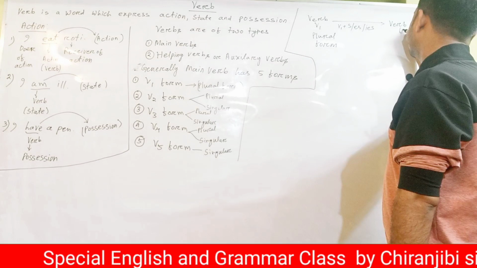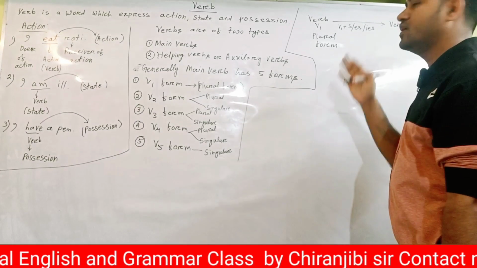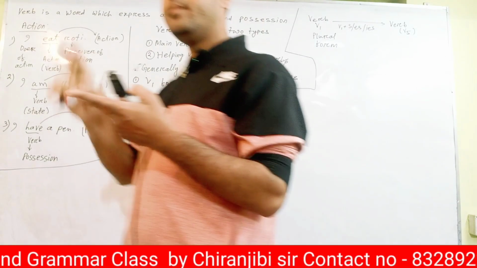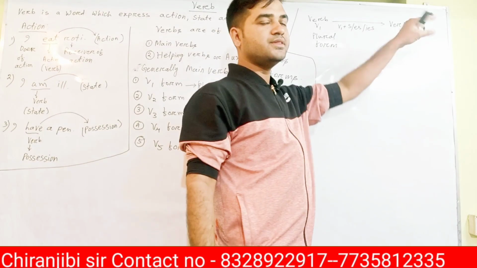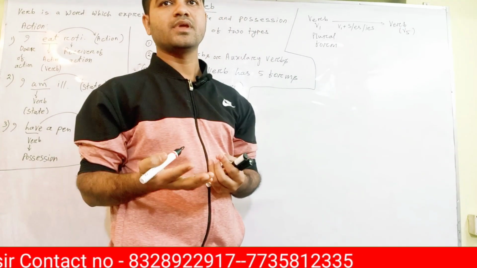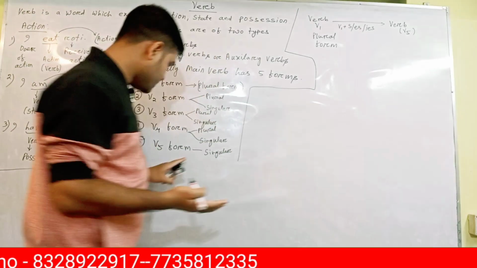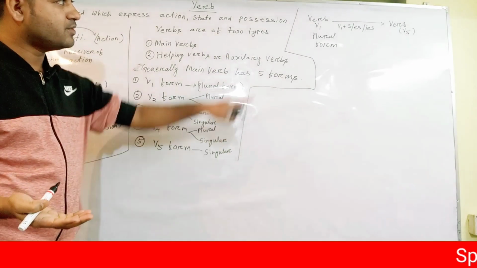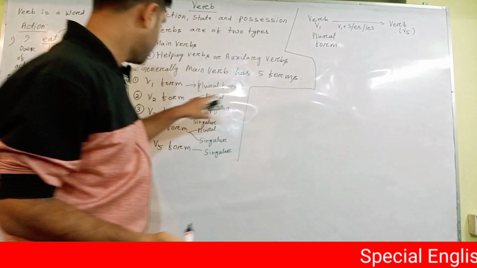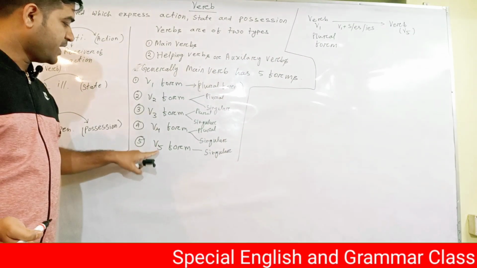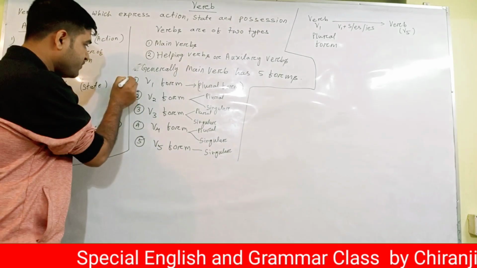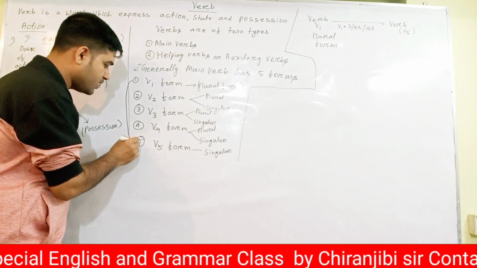Verb, it becomes V5. If we add V1 plus any of them, s, es or is, that becomes V5. Okay, and I told you here, V5 is singular. So this one, V1, is plural. You can see here, V1 is plural. But if we make it singular, if we jump it from here to here, you get the singular form.